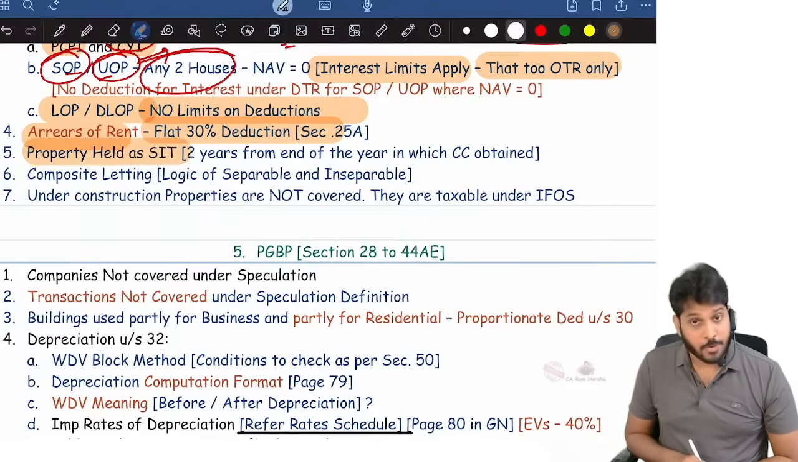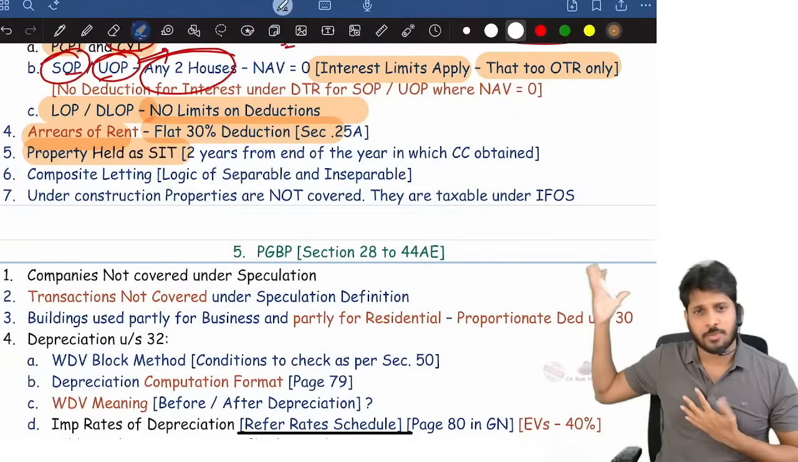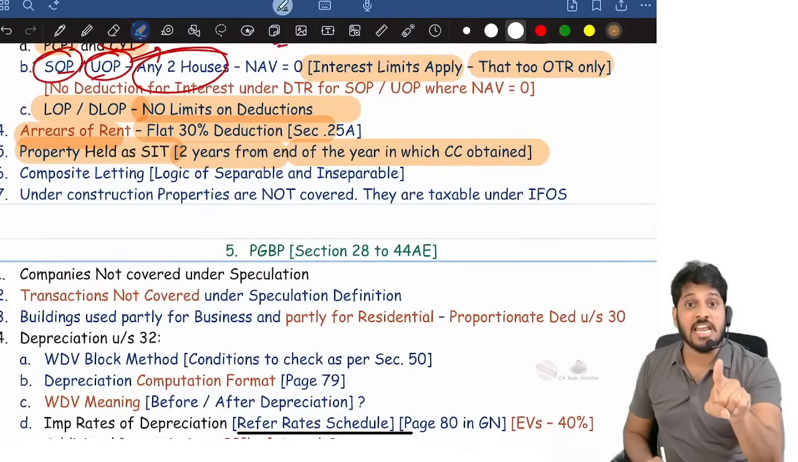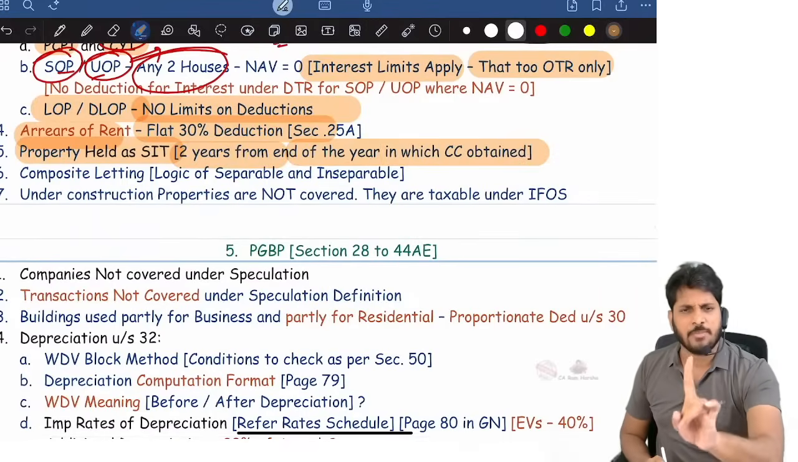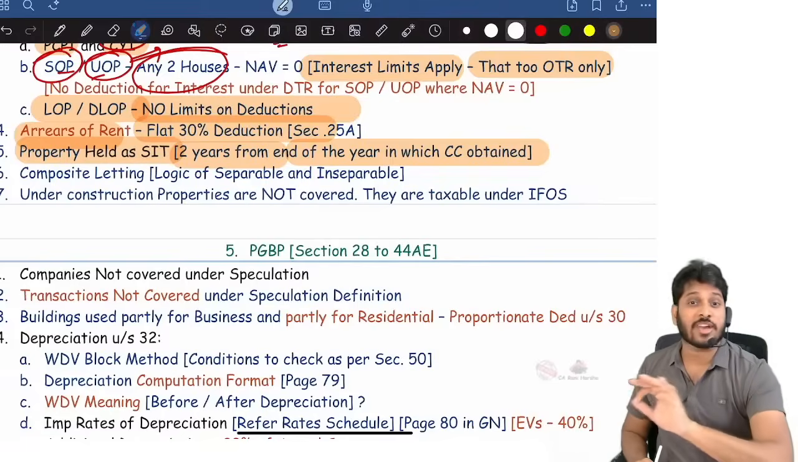Sir, I have a property. I'm a real estate dealer. Sir, I have so many flats. I constructed one gated community, so many flats are there, stock in trade is there. For 2 years, NAV will be nil. Okay, your stock in trade, for 2 years, NAV will be nil, provided there is no renting activity.